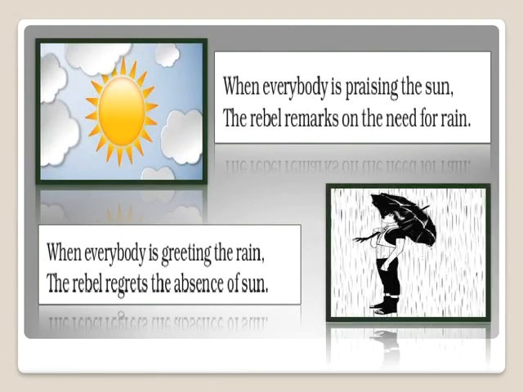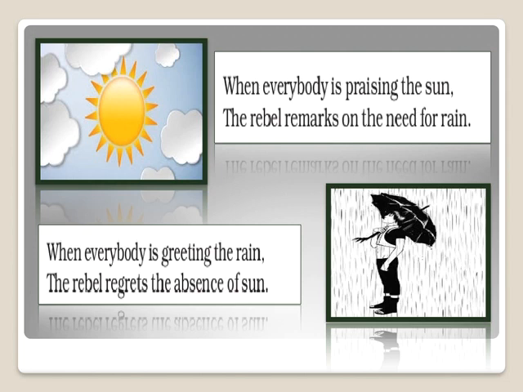Now, let's see what the rebel would do when we talk about weather. When everybody is praising the sun, the rebel remarks on the need for rain. So now when everybody is praising the sun, it means everybody is talking nicely about the sun, it might be a sunny day, everybody is saying that yes, it is a very fine sunny day. And at that time what will a rebel do? He will remark on the need for rain. It means he will tell the need for the rain.